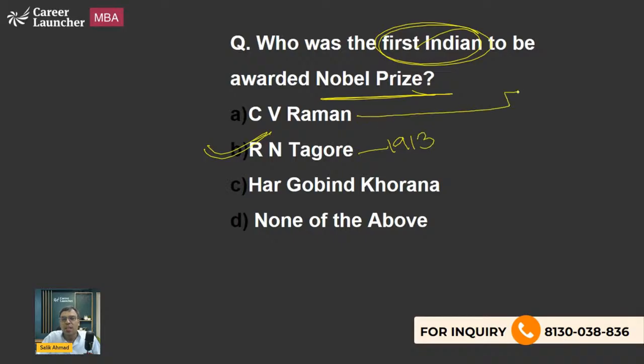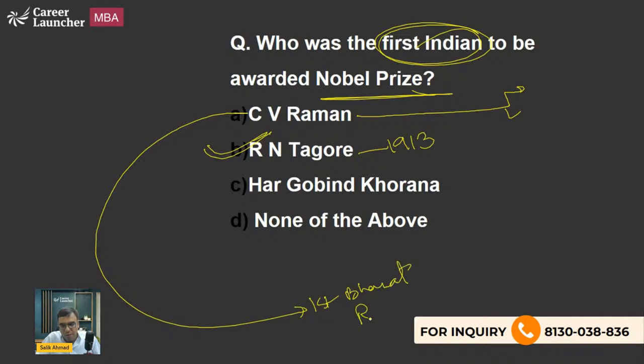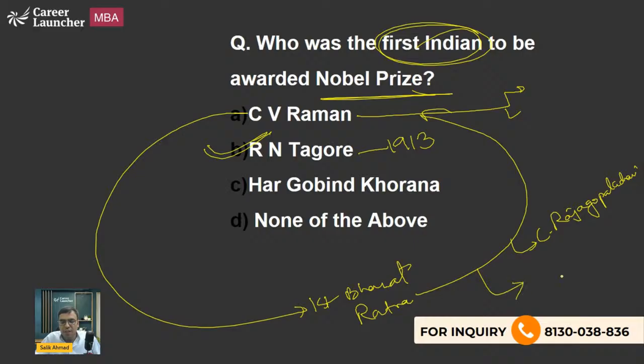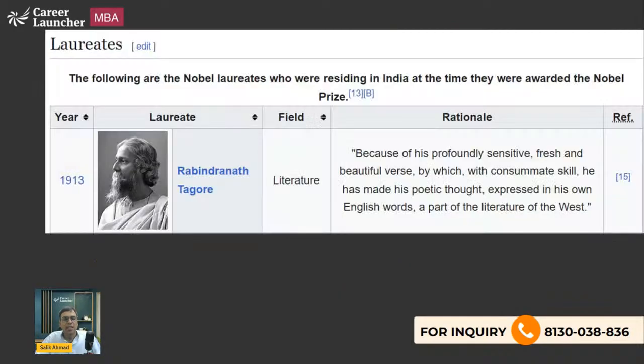C.V. Raman actually, there were 3 persons who were given the first Bharat Ratna. This also we need to discuss. One is C.V. Raman, the other is C. Raja Gopalachari. Then we have Dr. S. Radhakrishnan, the first Vice President of India. That is what you should be knowing about.